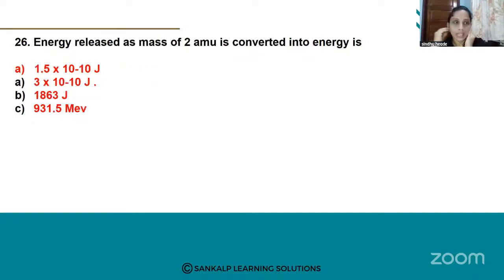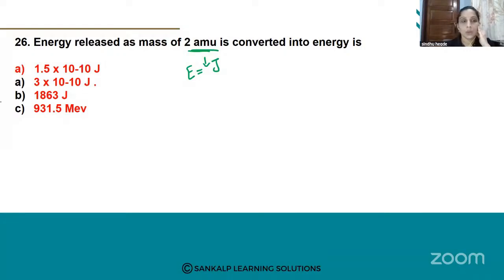Okay. Next, 26. The energy released when a mass of 2 AMU is converted into energy is. Here the mass is given in AMU, and you have to convert it into energy in joules. The options are: A, 1.5 into 10 raised to minus 10 joules.